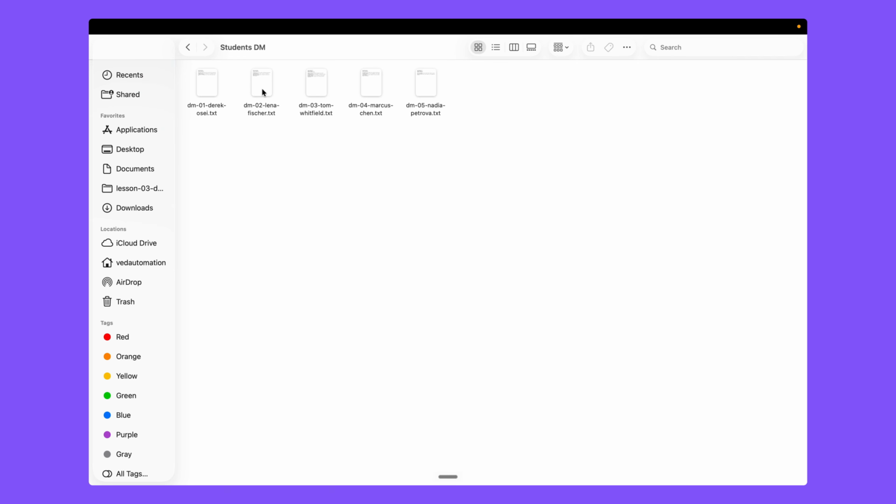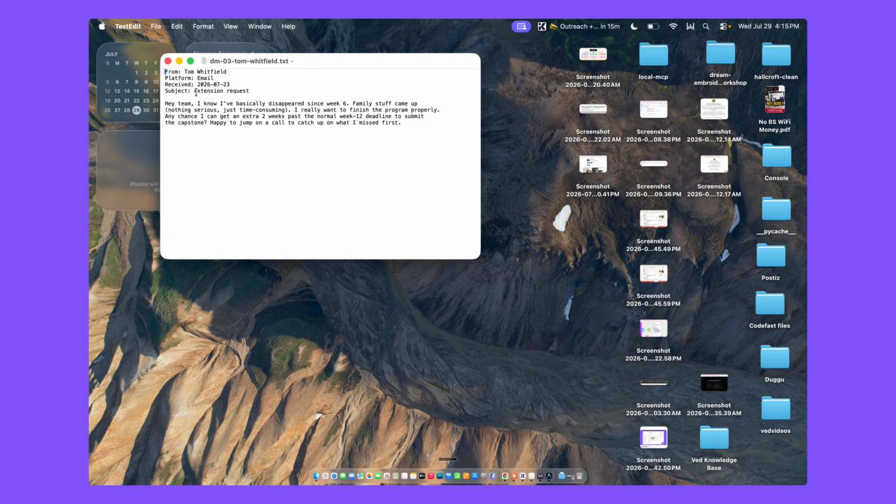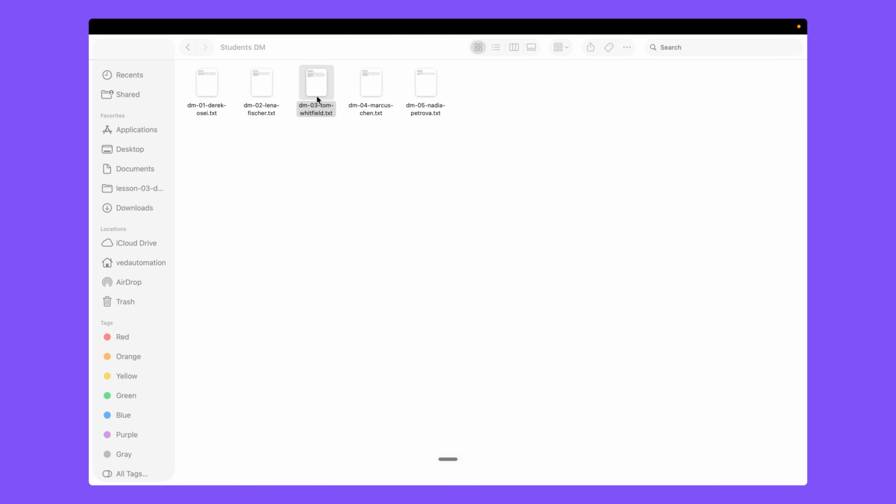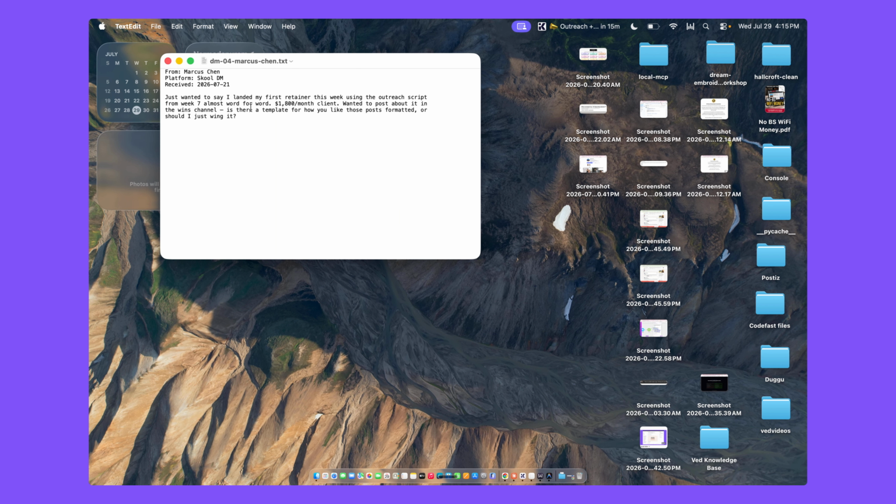So we have different questions from different people. Tom is sending an email asking about, "I know I basically disappeared since week 6. Family stuff has now come off, right? Any chance I can get two extra weeks?" So he's asking for two extra weeks, and this one is coming from email. For Marcus, this is coming from the school DM, and he is asking about how to use our outreach script and get the $1,800 client, and wants to post in the win channel, right? So we just need to tell him what format he needs to use.